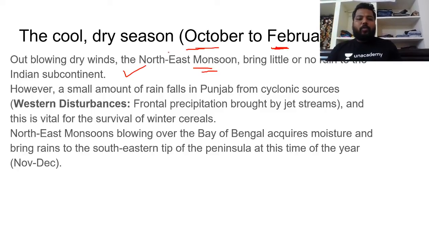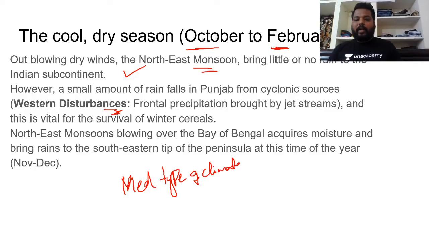There are two things which you have to remember. In the northern states, there are western disturbances during the winter season. Clear? These western disturbances come from the Mediterranean Sea region. Generally the Mediterranean type of climate, we will be discussing this later on, experiences winter rainfall. Do remember this point.